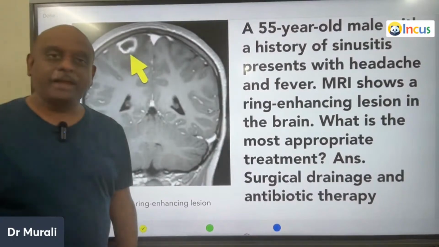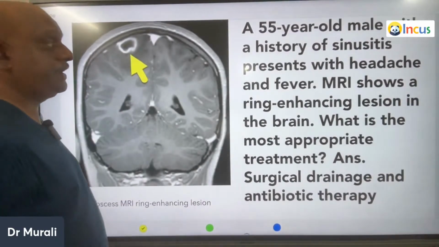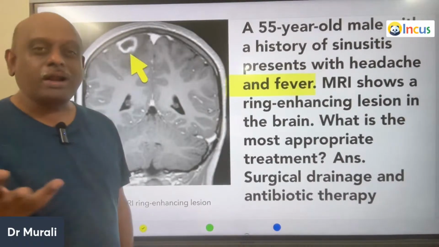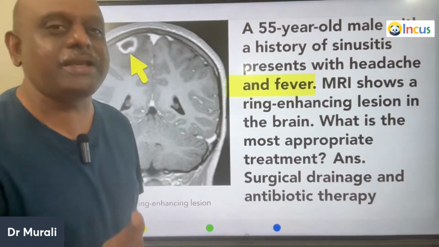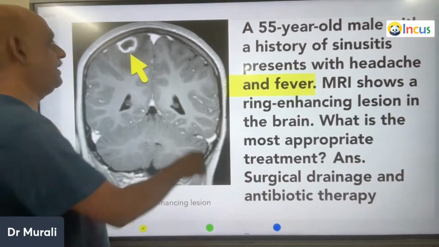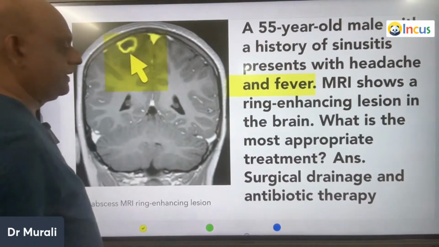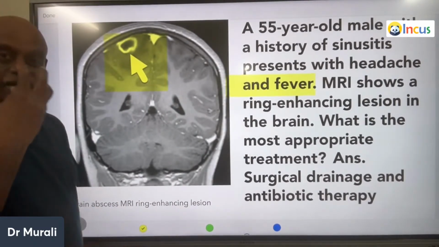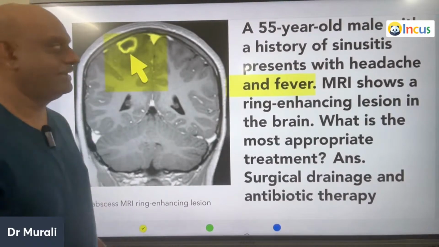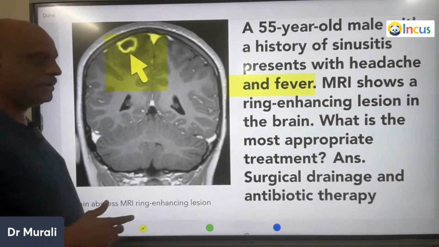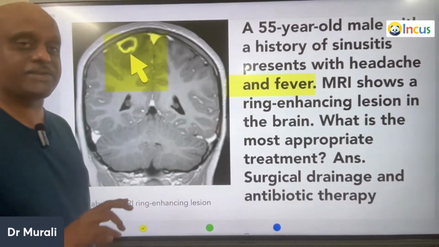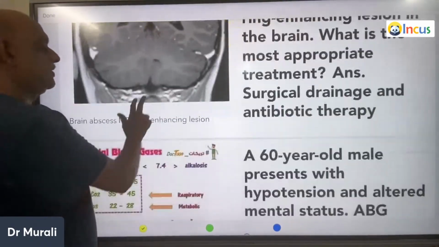A 55-year-old male with a history of sinusitis presents with headache and fever, and the MRI is showing a ring enhancing lesion, which is very typical of a brain abscess. One of the sources is from the nose, right? Sinusitis. So surgical drainage and antibiotic coverage is considered to be the management of choice.